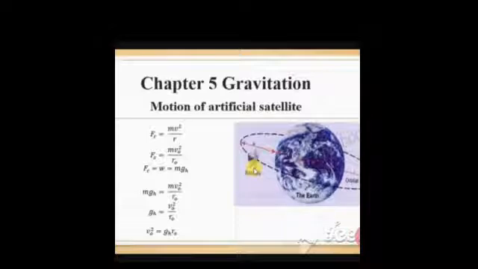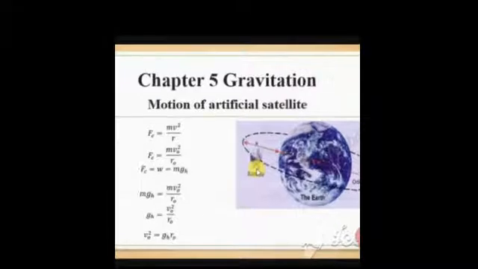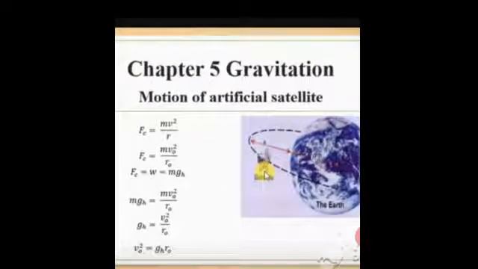Fc equals W equals m gh. Now we have m gh equals m v naught squared over r naught. Mass is the same on both sides of the equation, so it cancels out and the remaining term is gh equals v naught squared over r naught.